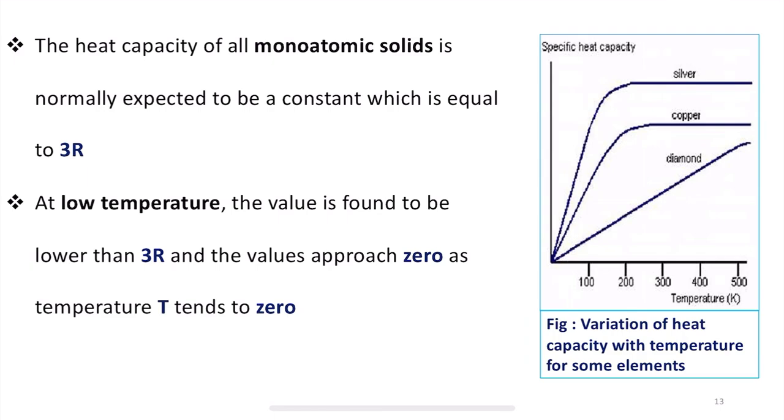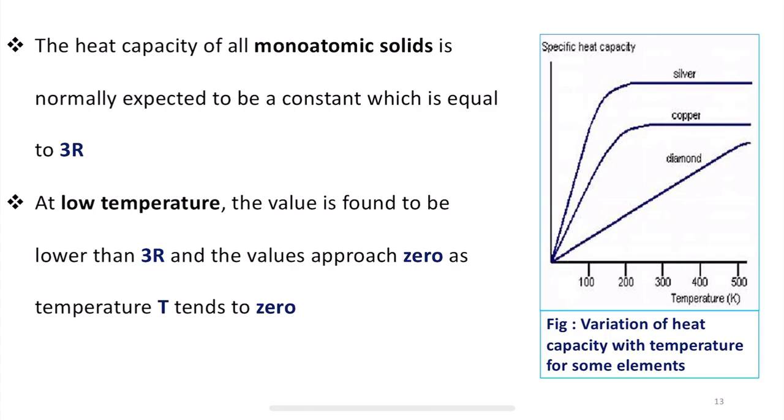However, experimentally this is true only at higher temperatures, but not at low temperatures.